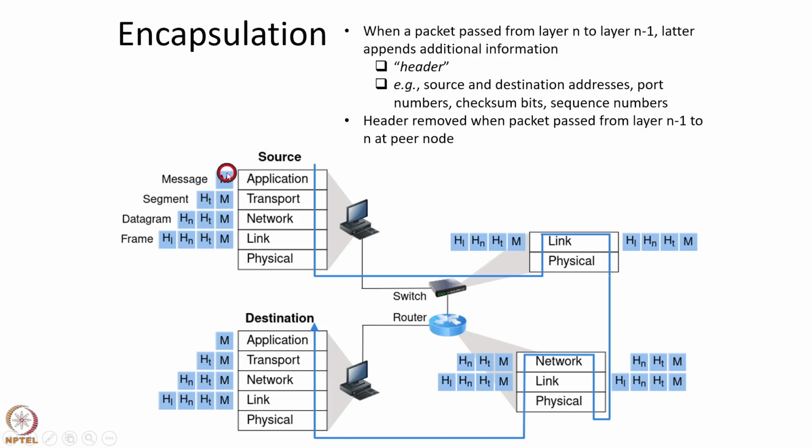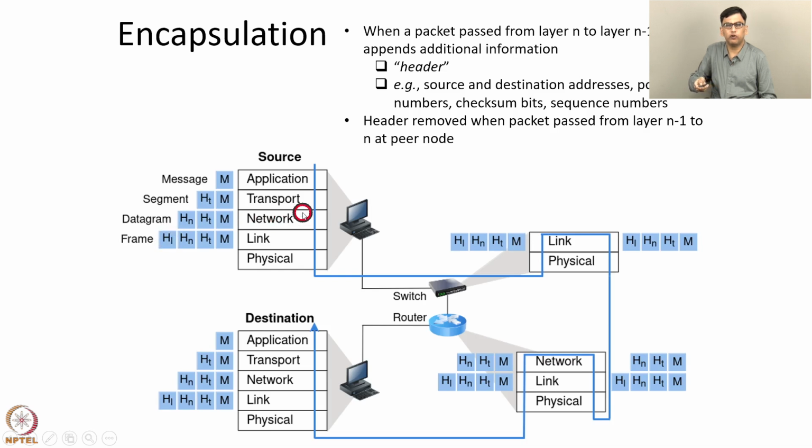The application layer passes a message M to the layer below it, that is the transport layer. This message M is to be sent to the application process at the destination site. So the transport layer adds a header to the message M. The header is HT. This header includes information such as port numbers, source port number and destination port number. Then the network layer adds another header, that is HN. So this HN includes the source IP address and destination IP address among other fields. Then the link layer adds another header HL, which is the link layer header.